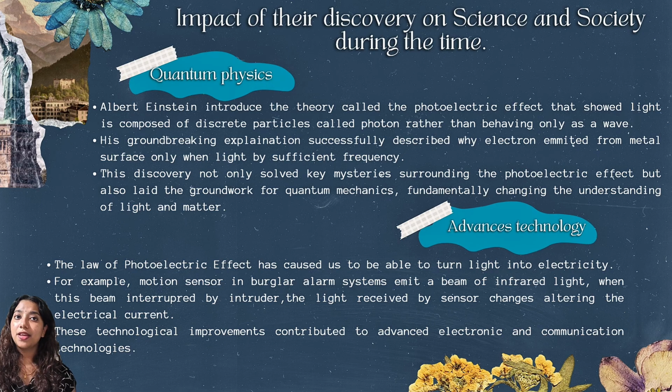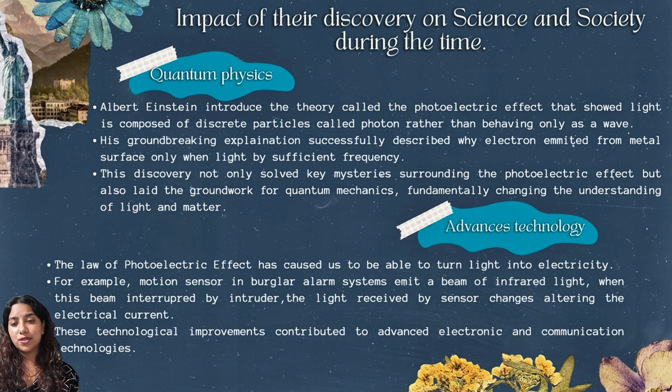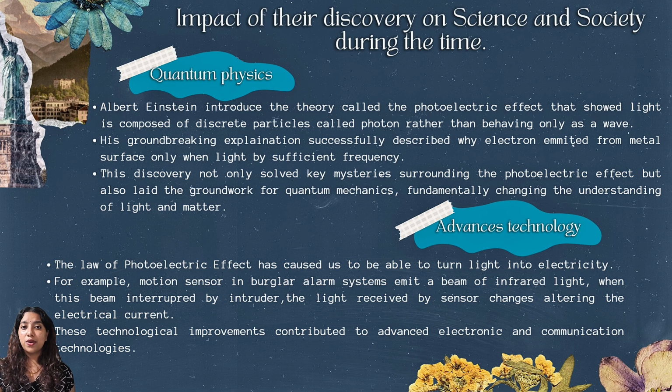First, Albert Einstein introduced the photoelectric effect, proving that light is made out of discrete particles called photons rather than just behaving as a wave. He explained how light of sufficient frequency knocks electrons off a metal surface. This breakthrough solved major physics mysteries and laid the groundwork for quantum physics. Practically, this law taught us how to turn light into electricity. Ultimately, these discoveries paved the way for our modern electronics and communication technologies.